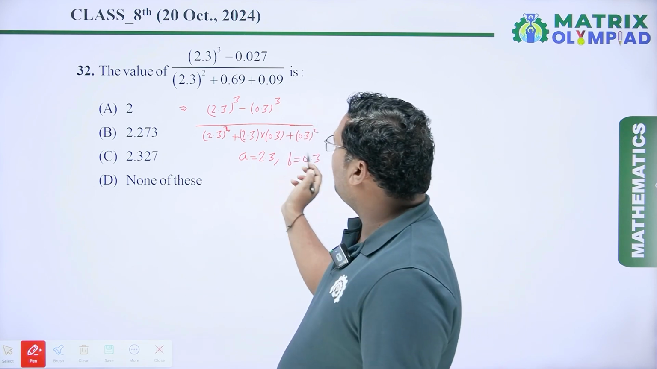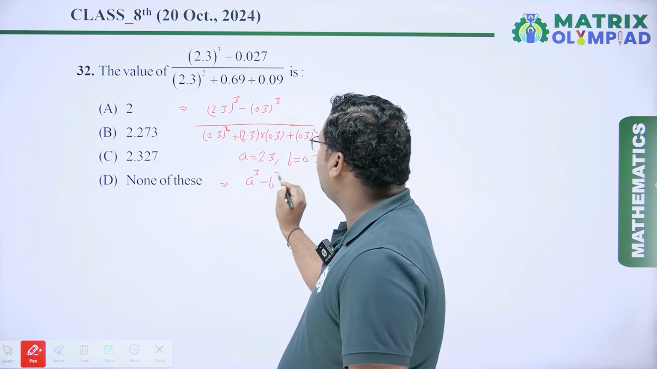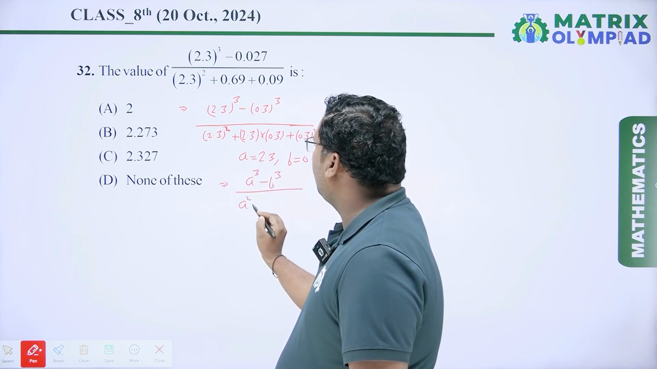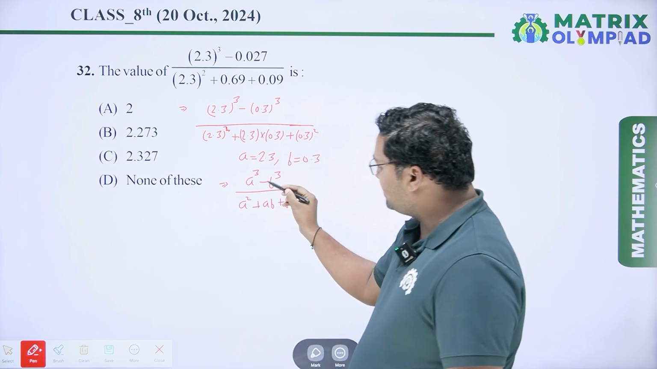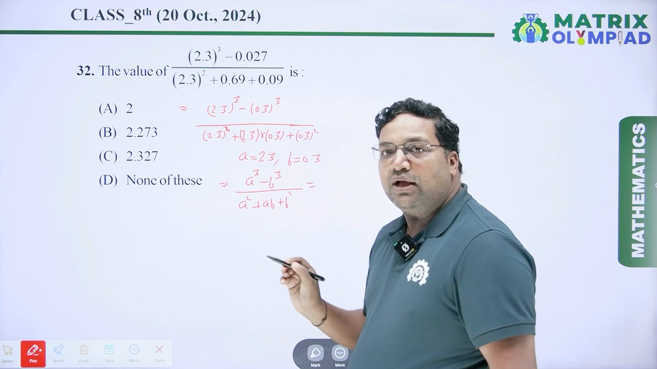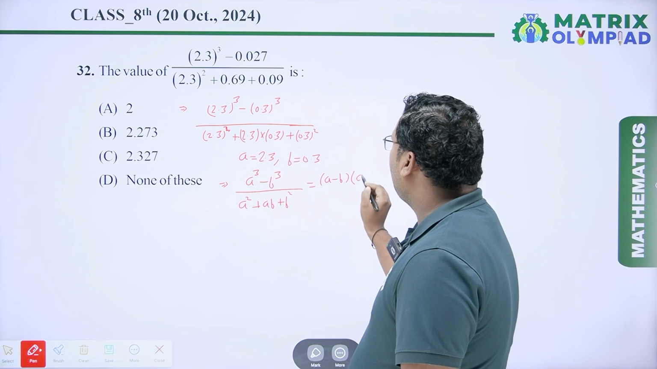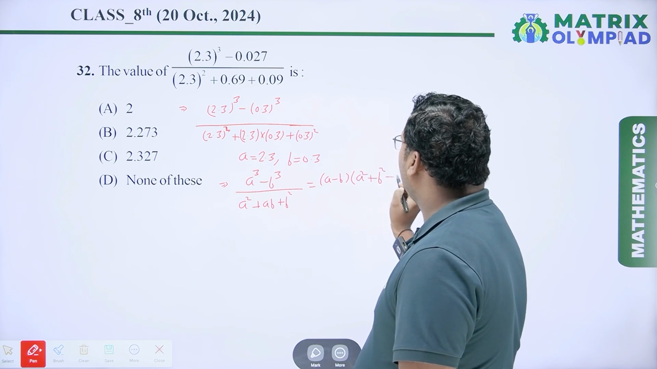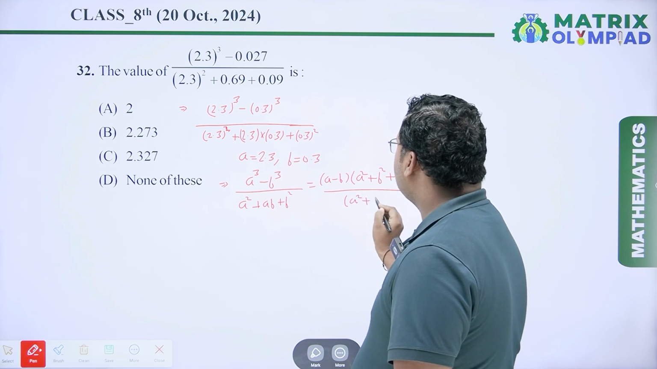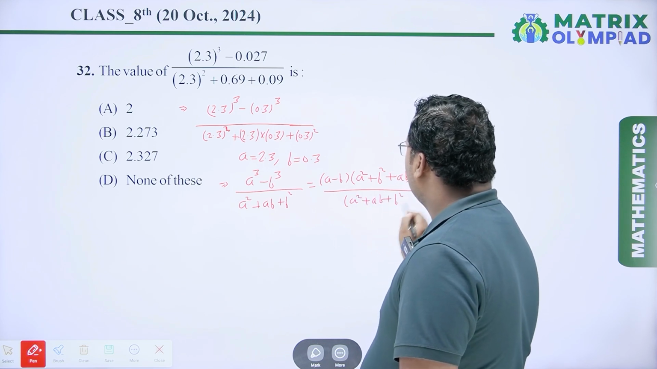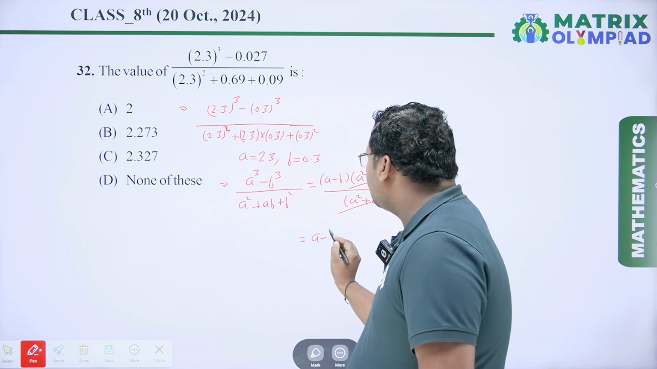Now I have to put the value of A and B in this expression. So we will get (a³ − b³)/(a² + ab + b²). Here you can see it is a cube minus b cube, so I have to apply an identity here. a³ − b³ is (a − b)(a² + b² + ab) upon a² + ab + b². So this term and this term will be cancelled out. So the final result is a − b.